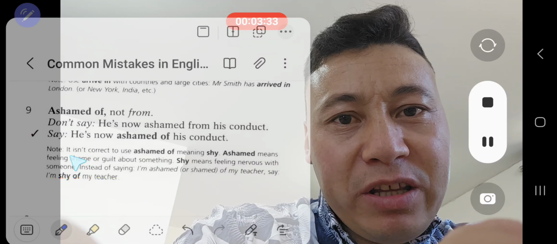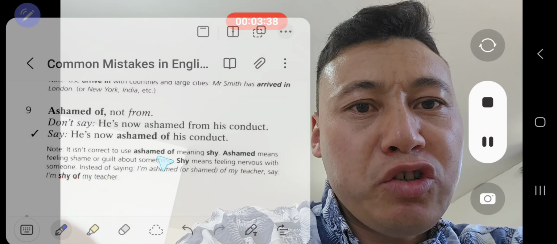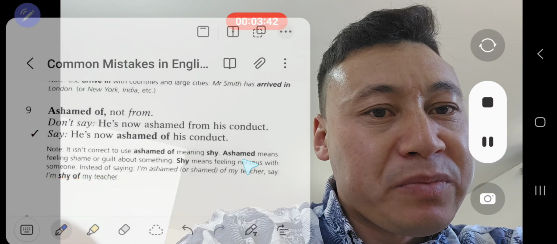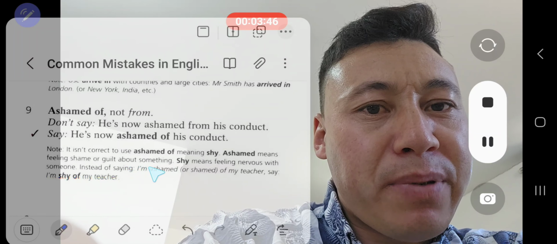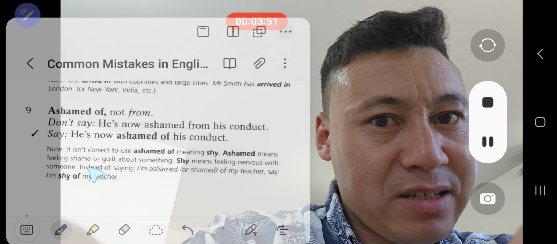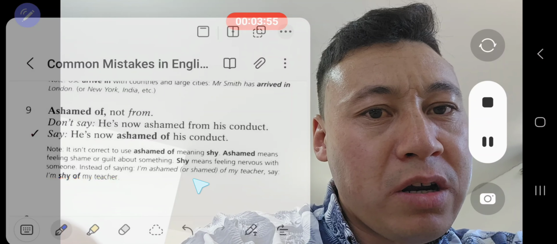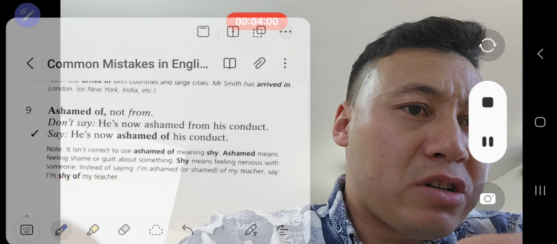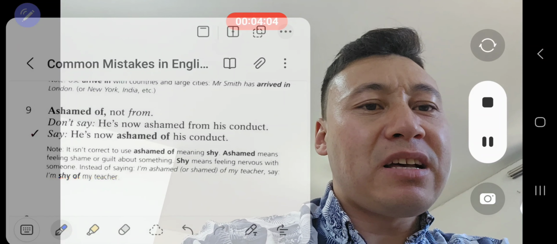Now in the note we have, it isn't correct to use ashamed of meaning shy. Ashamed means feeling shame or guilt about something. Shy means feeling nervous with someone. Instead of saying I am ashamed of my teacher, say I am shy of my teacher. That's what I told you. That is what happened in my class every single day.